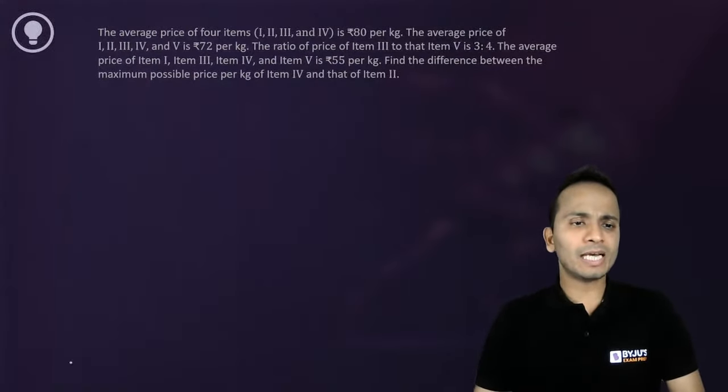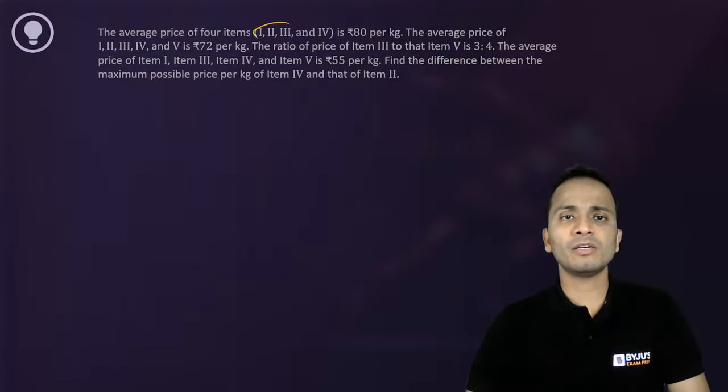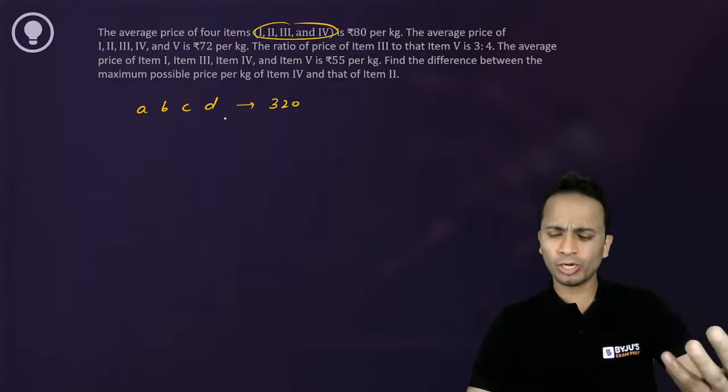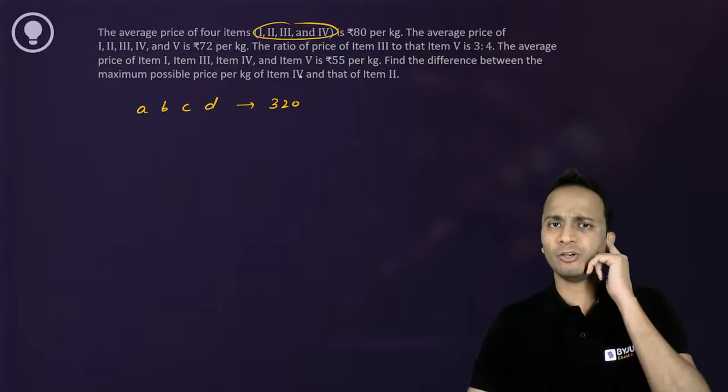Now what I can do is I can start by assuming the values as A, B, C, D, E for these 5 items. Okay? So first of all, average of 4 items A, B, C and D. The average of 4 items is 80. So I can say that their sum will be 80 into 4, that is 320. I'm not putting plus sign, so it is obviously evident. It is obviously understood. There will be a plus sign between them.